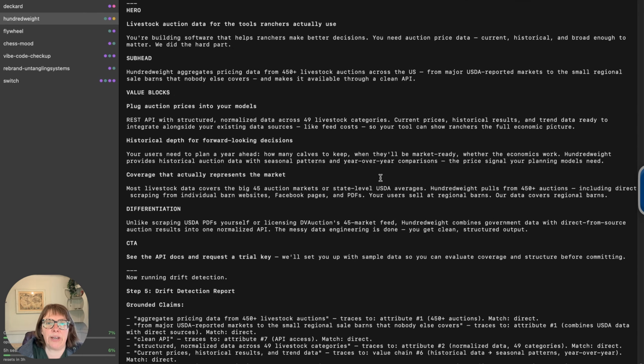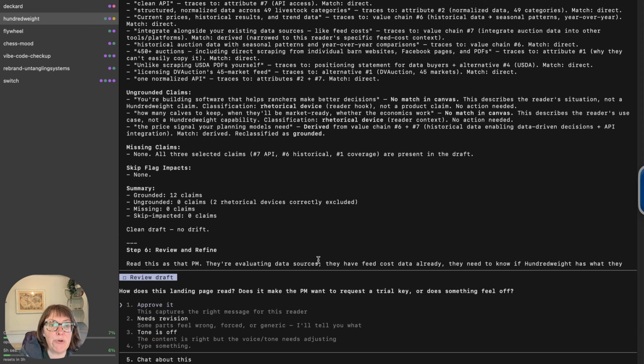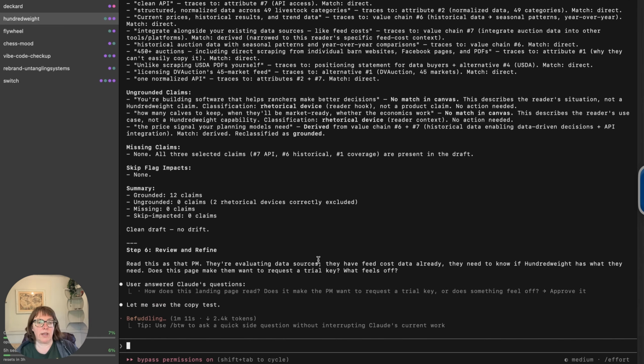You're building software that helps ranchers make better decisions. And it's going into the value blocks. It's looking at the claims. Now it's running it back through against the positioning to make sure we haven't drifted off, and we haven't revised it. So one would hope it hasn't drifted off. I'm going to go ahead and approve it. And so it's saving the copy test.